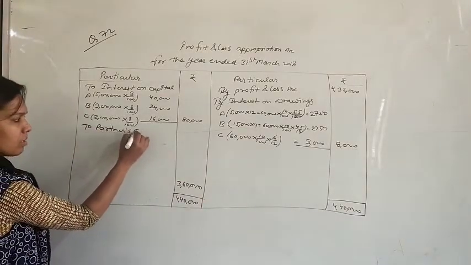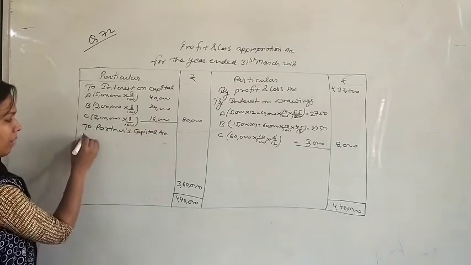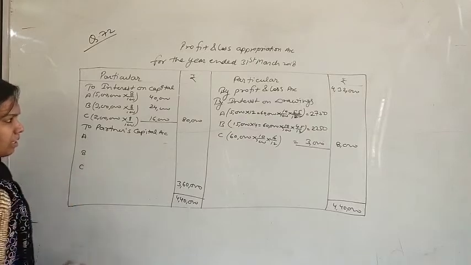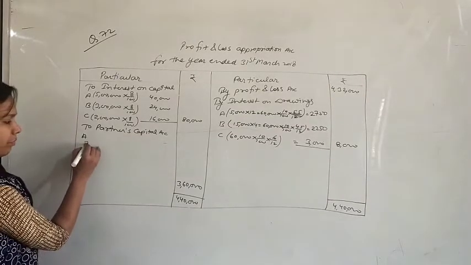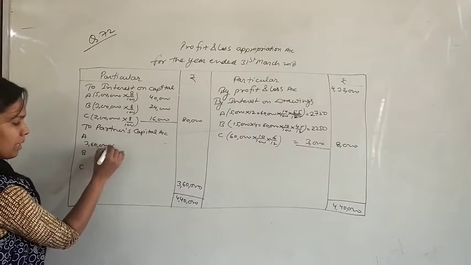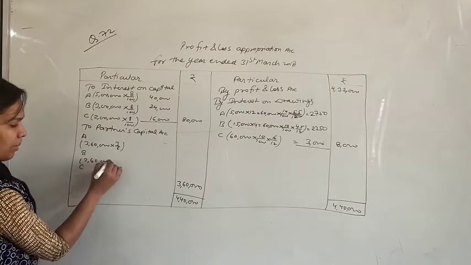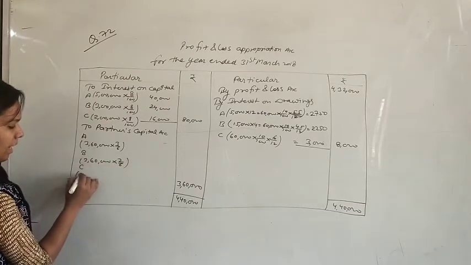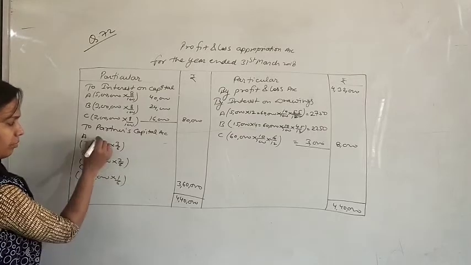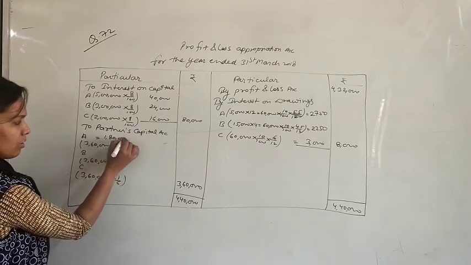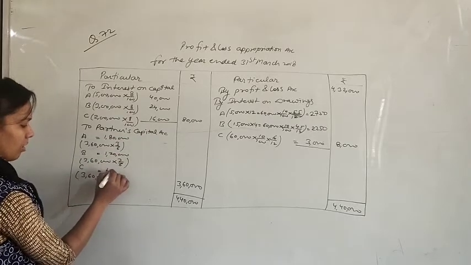To partners' capital accounts. Partners are A, B and C. What is the ratio of profit and loss sharing? 3:2:1. So 3,60,000 multiplied by 3 upon 6, 3,60,000 multiplied by 2 upon 6, and 3,60,000 multiplied by 1 upon 6. So it will be 1,80,000, 1,20,000 and 60,000.